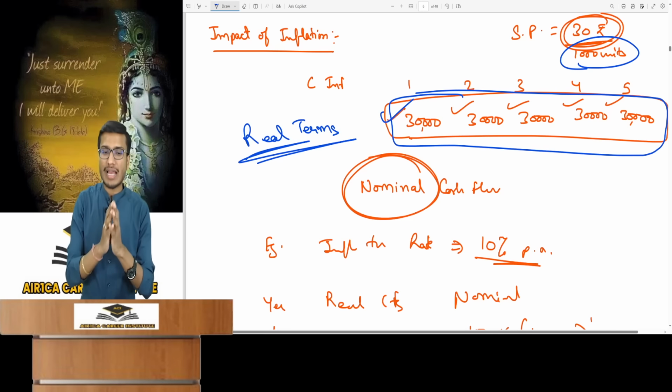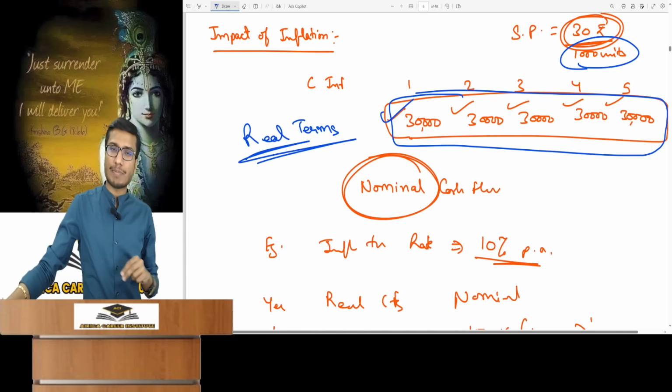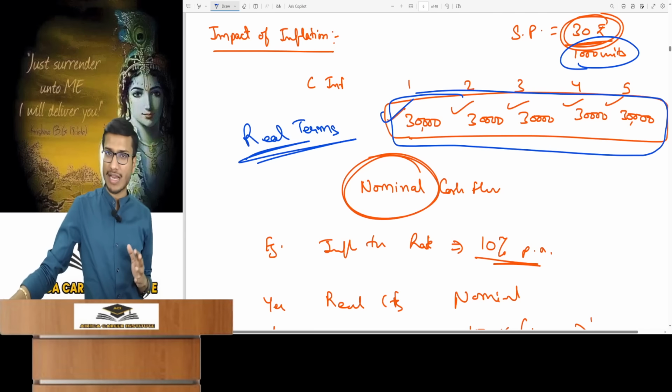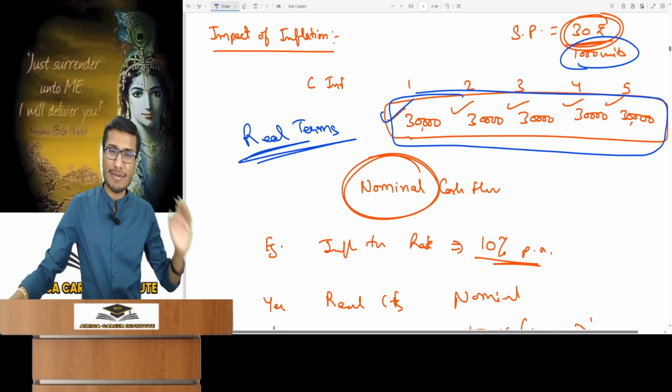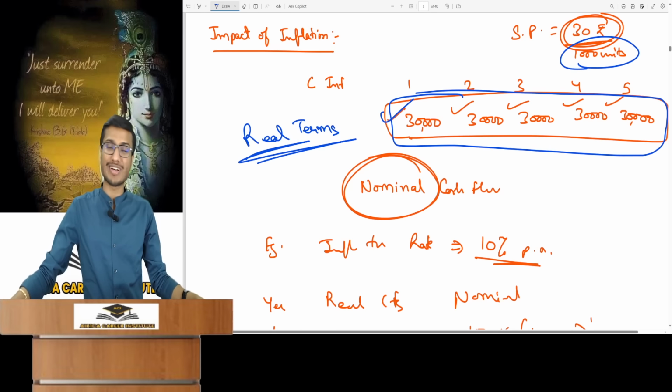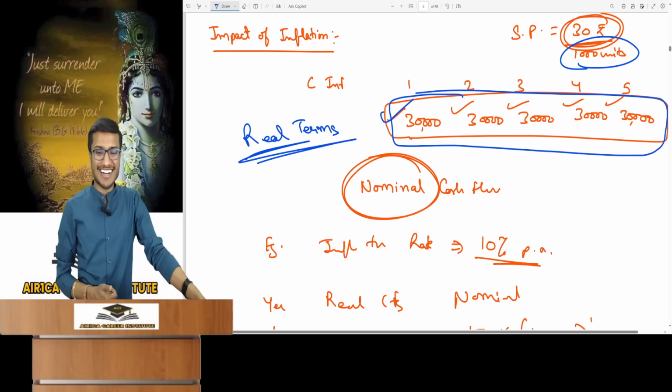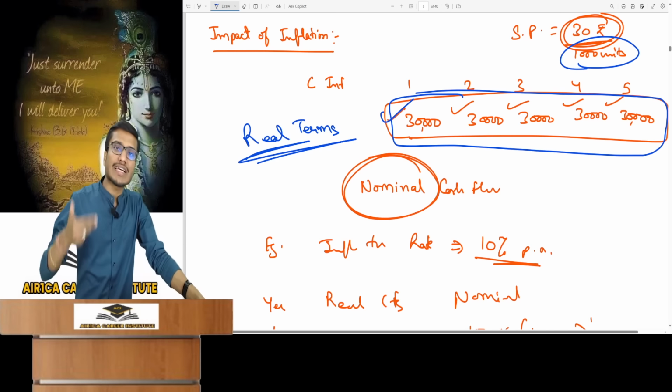Similarly, the variable cost, see if it includes labor cost in manufacturing. Today I can hire laborers at a daily wage of 500 rupees. Can you hire labor at 500 rupees per day next year? No. Labor will demand a 10% increase next year and then 10% every year. So you must properly account for its impact. This is about adjusting for inflation.